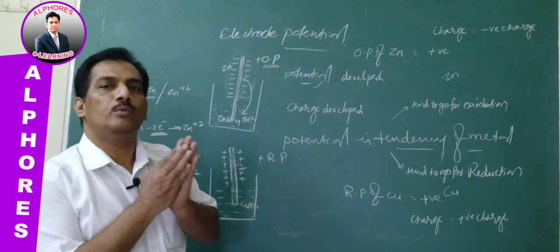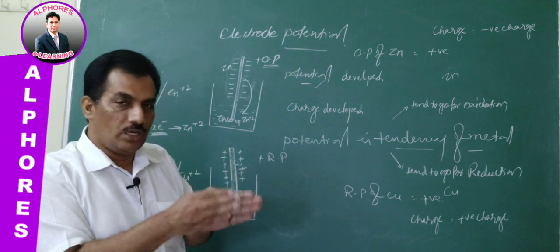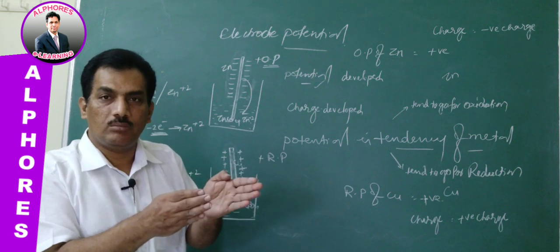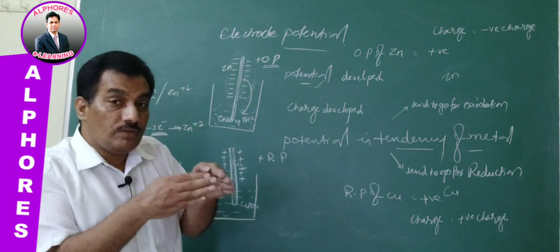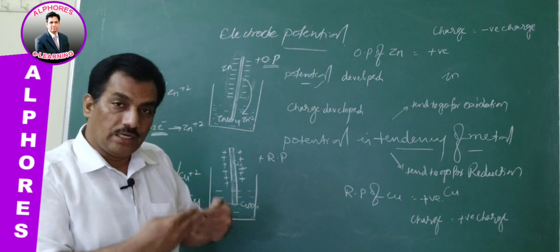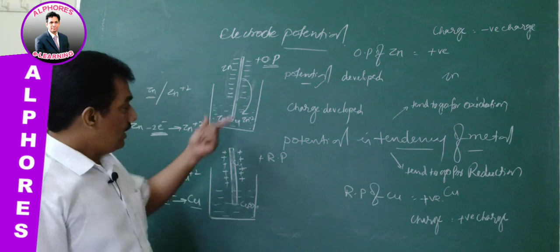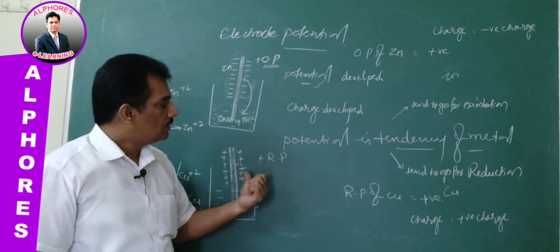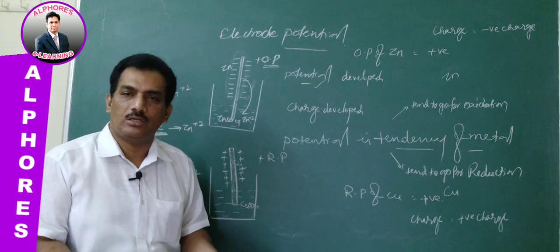Zinc tends to move towards oxidation. So because of that oxidation phenomenon, the potential developed is the oxidation potential. The potential which is developed from its tendency is represented with a positive sign. Whereas, unlike zinc, copper is ready to go for reduction. Its tendency is for reduction.